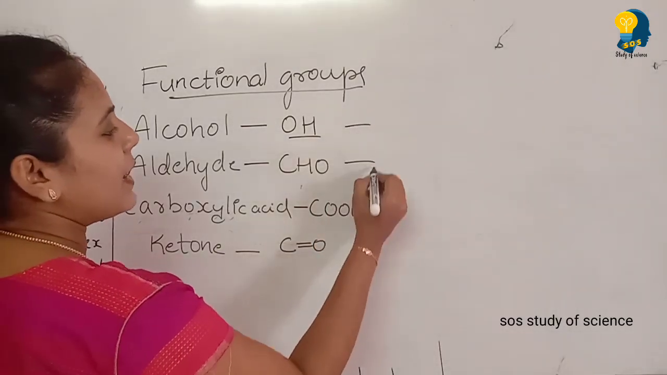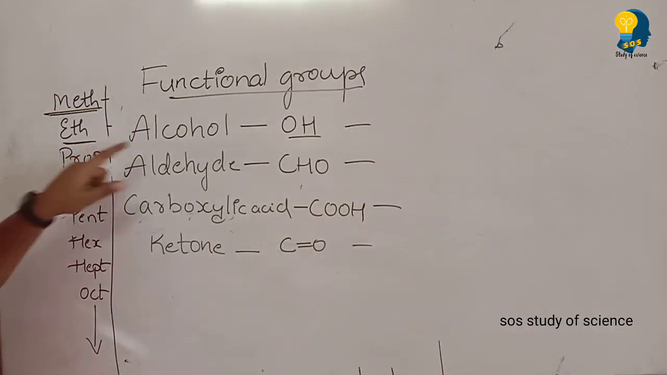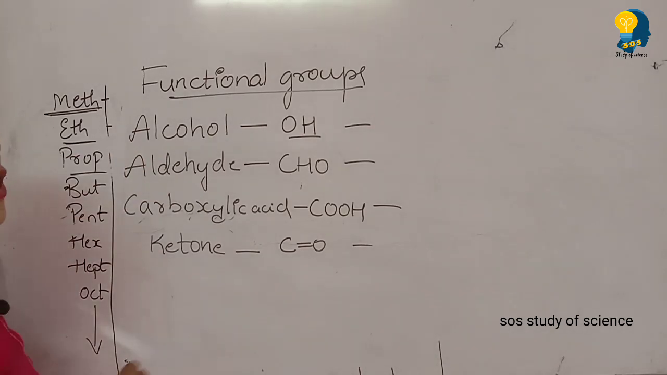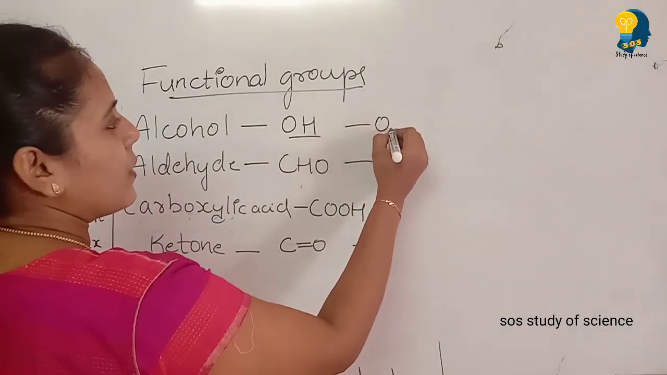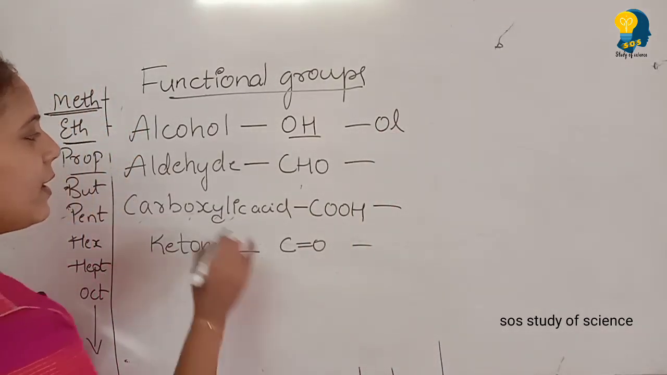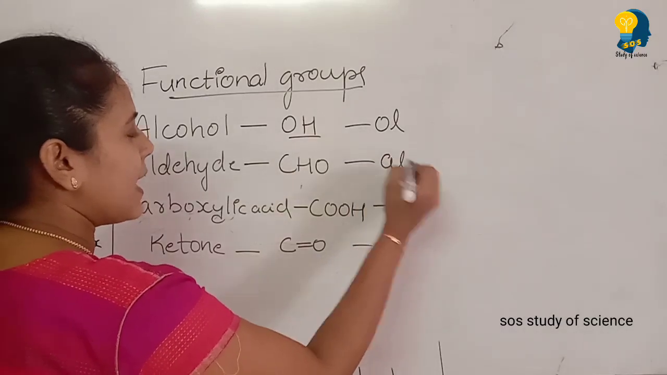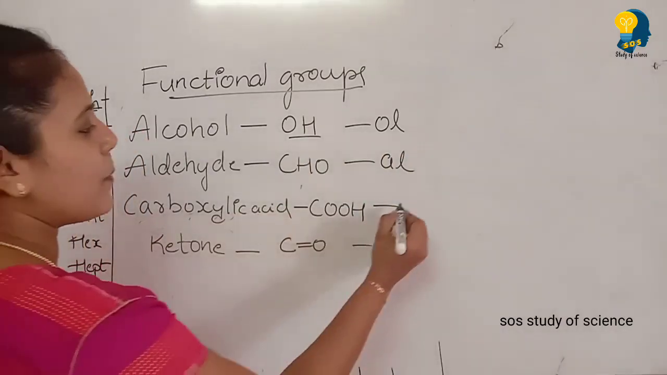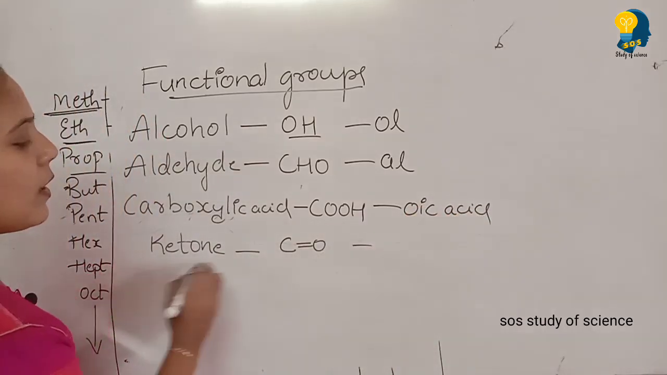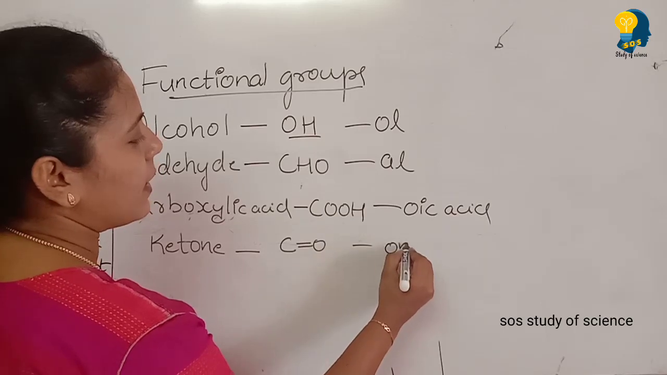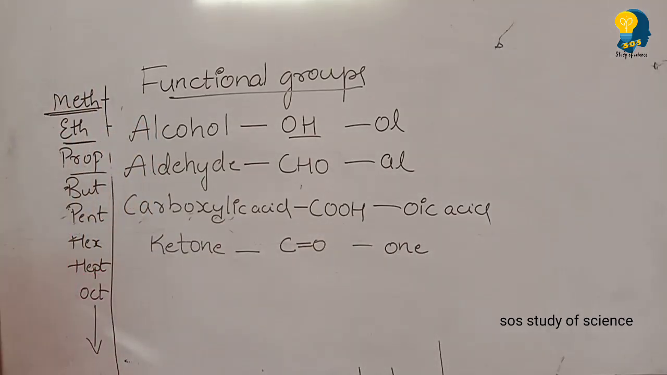But whenever you write the names of it, for example, alcohol, when you write the name, the suffix will be OL. Means the name ends by OL. Aldehyde name ends by AL. Carboxylic acid names end by oic acid. Ketone name ends by ONE. Okay, I'll give you one example for each of these things so that you'll understand how the names will be ending by OL, AL, oic acid or ONE.